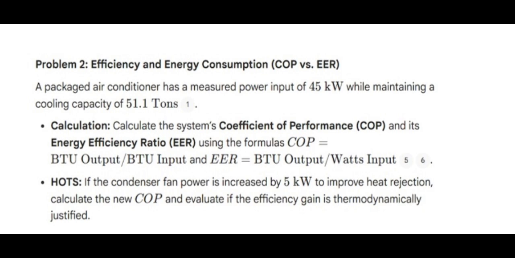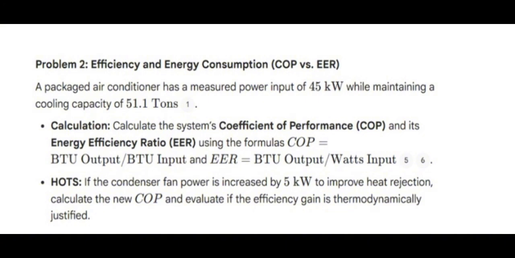So the next problem is efficiency and energy consumption. A packaged air conditioner has a measured power input of 45 kilowatts while maintaining a cooling capacity of 51.1 tons. Calculation: calculate the system coefficient of performance or COP and its energy efficiency ratio or EER using the formulas COP equals BTU output over BTU input, and EER equals BTU output over watts input.